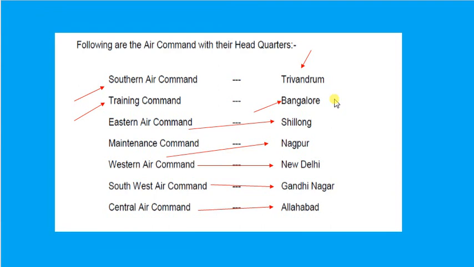Now, which command is responsible for the training of airmen and officers under the Indian Air Force? That is Training Command. And which command is responsible for maintenance of aircraft, ammunition and other equipment related to the Indian Air Force? That is Maintenance Command, located in Nagpur.